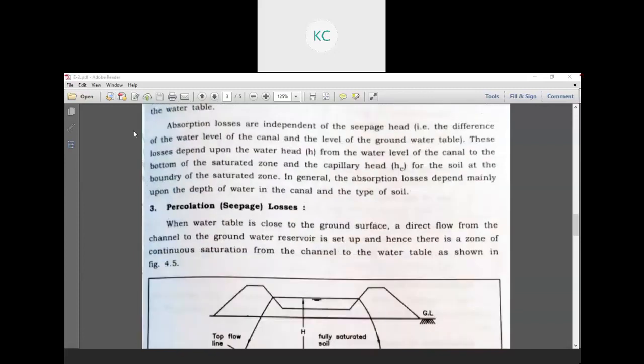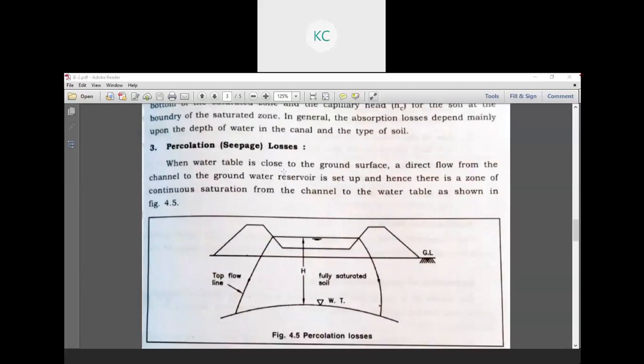Next is percolation losses. When the water table is close to the ground surface, a direct flow from the channel to the groundwater reservoir is set up, and hence there is a zone of a continuous saturation from the channel to the water table as shown in the figure.